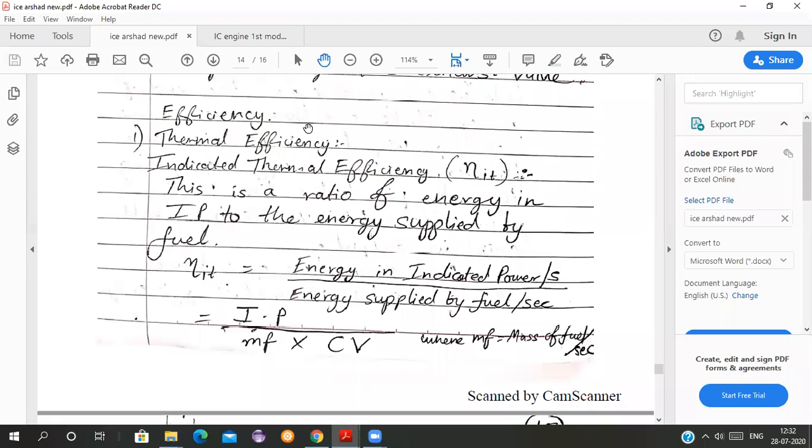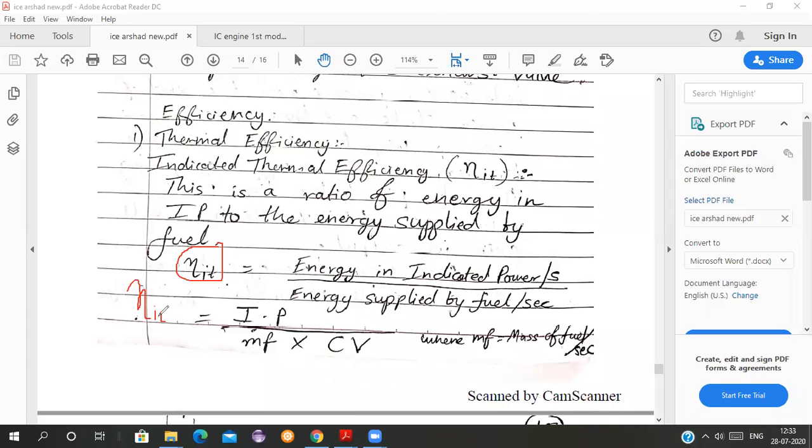It is denoted by eta it, or eta ith also, indicated thermal efficiency, whatever you want, it is right.